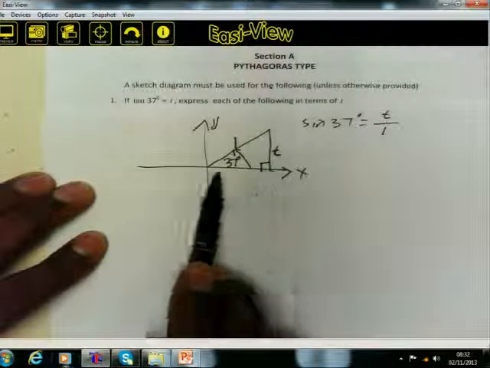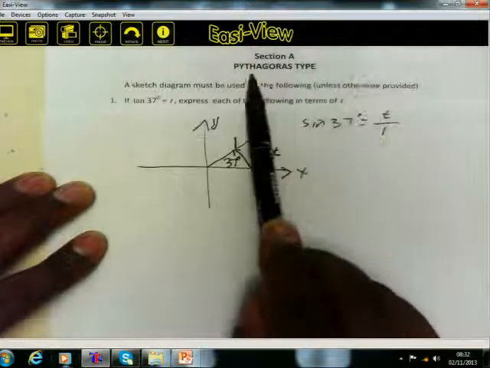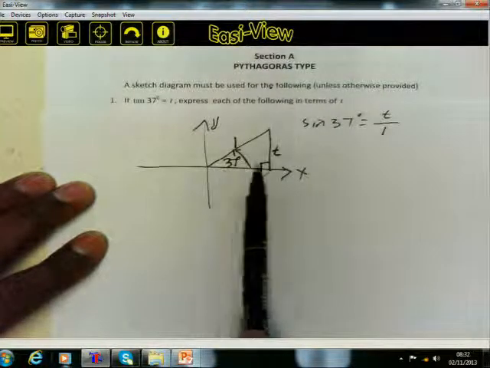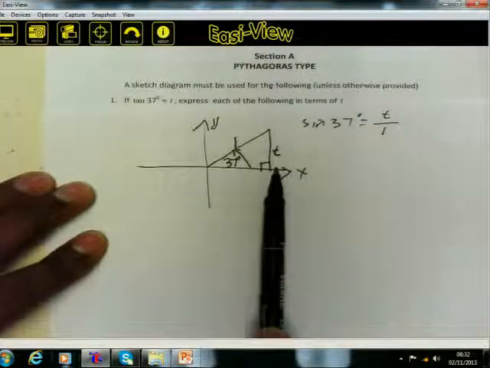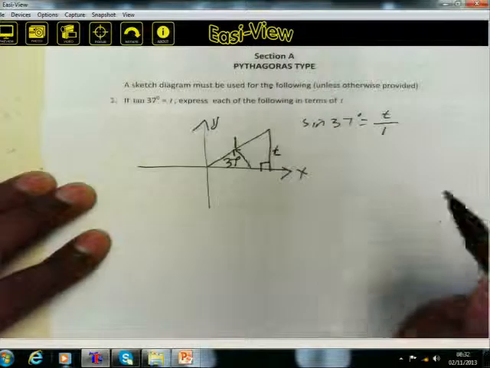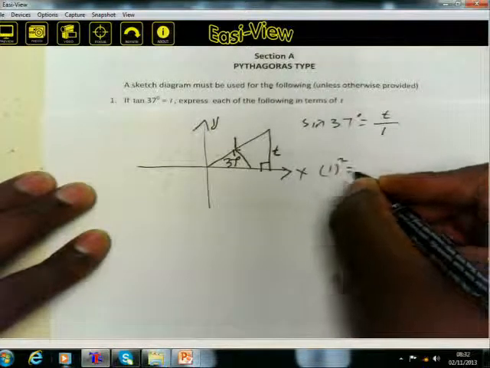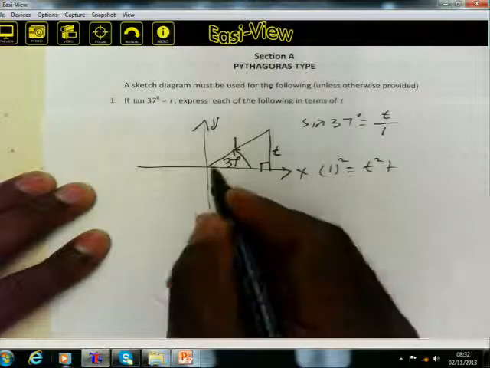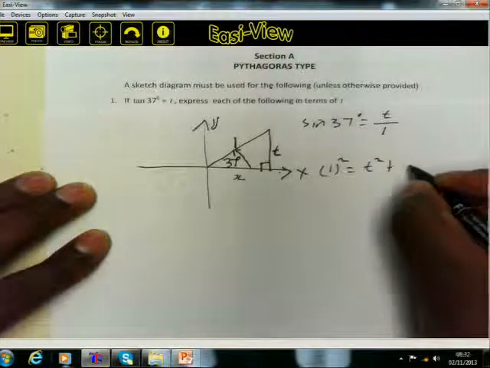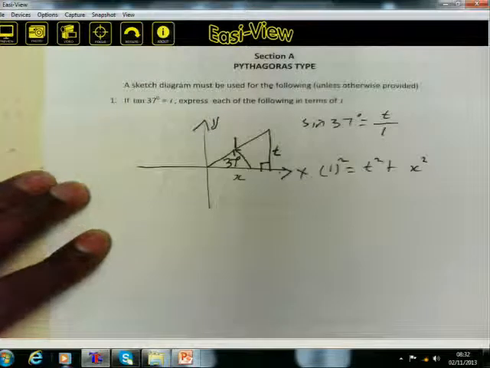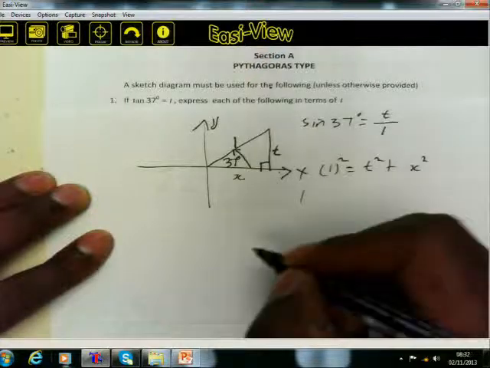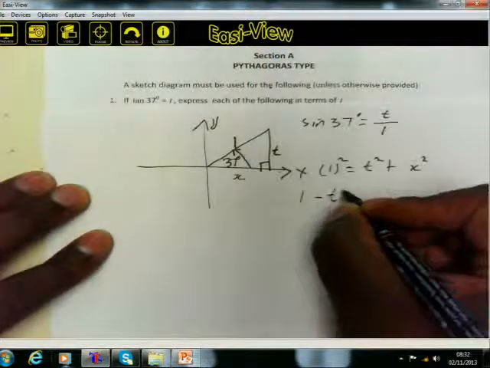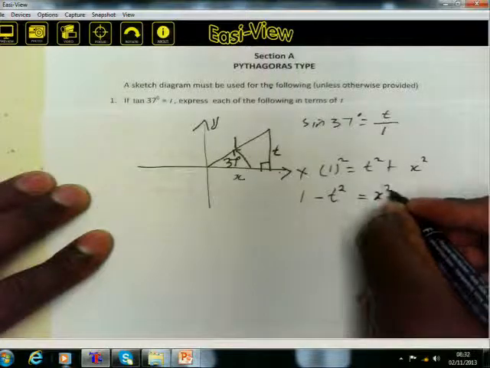So what is the length of the remaining side? That's why these problems are called the Pythagoras type problems, because we need to determine the length of the remaining side. So for us to determine the length of the remaining side, we have to apply the Pythagoras theorem. According to Pythagoras theorem, this is the hypotenuse. 1 squared is equal to t squared plus this side, we don't know its length, let's call it x, equals x squared. Now we start solving for x. 1 squared is 1. You've got t squared there, you transpose it to the left, it's minus t squared. Then you are left with x squared.